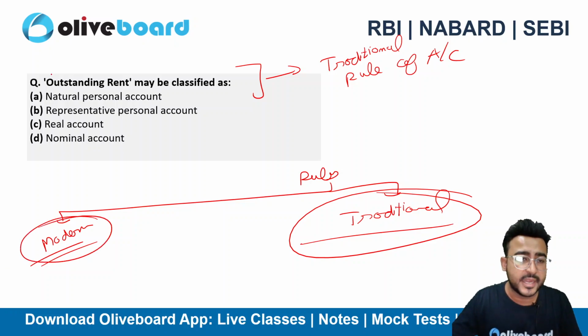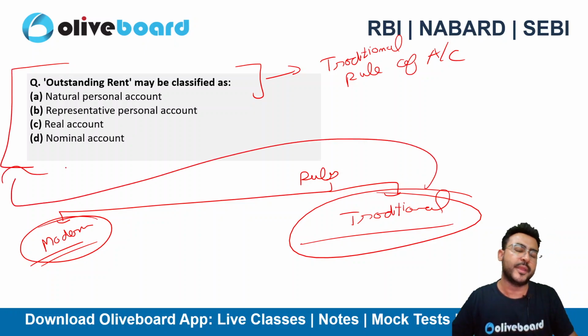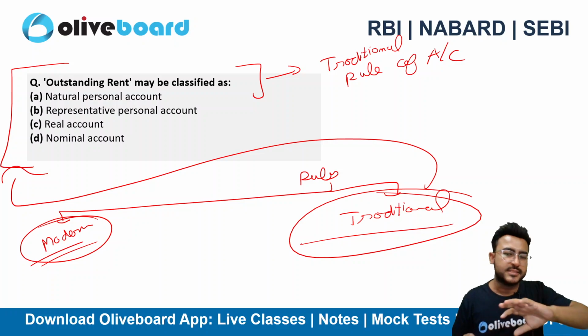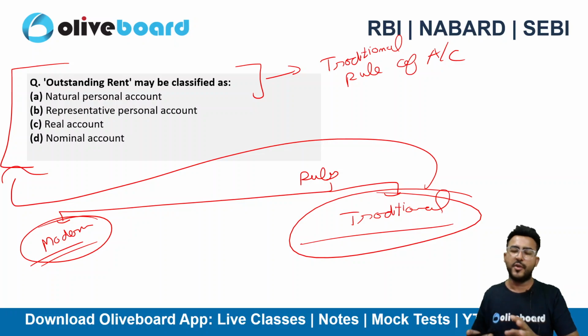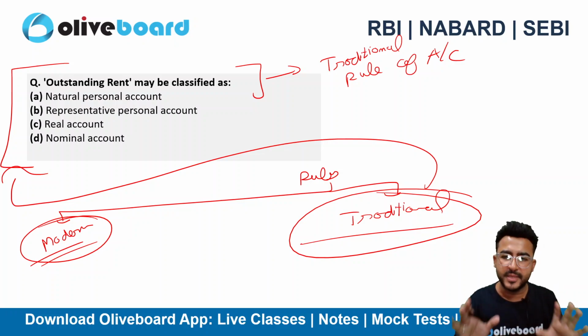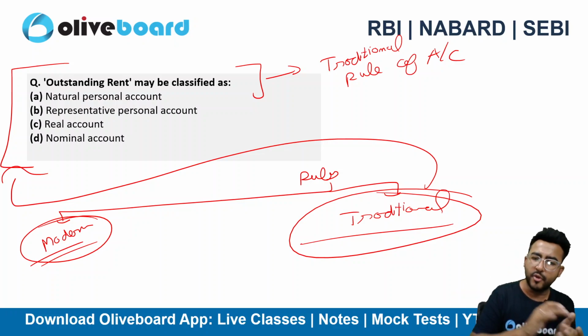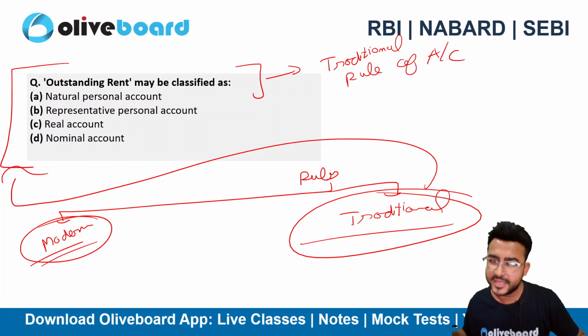However, you can get in the examination direct questions from traditional rule of accounting. So you don't have to ignore traditional rule of accounting. It's just that you need to make journal entries from modern concept of accounting, and traditional concept of accounting you can learn in a theory based manner. However, we'll be teaching you in a practical based manner as well. Don't make journal entries from traditional accounting, but do remember the concept of traditional accounting.